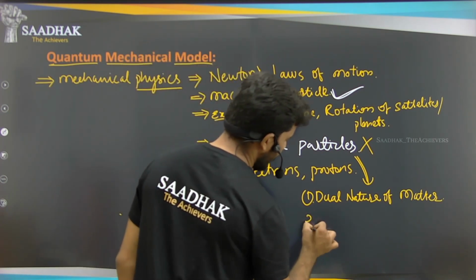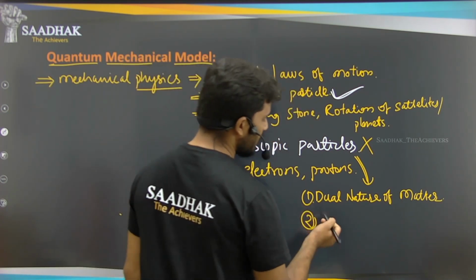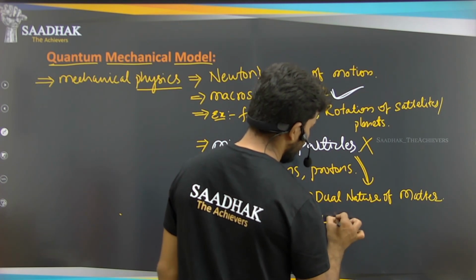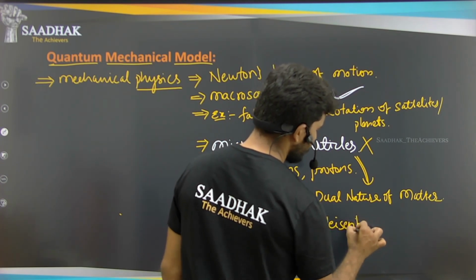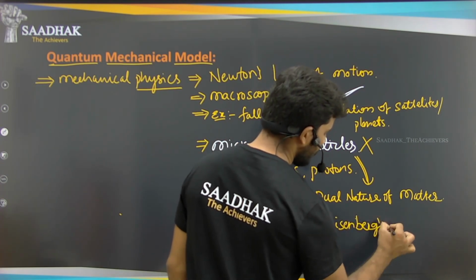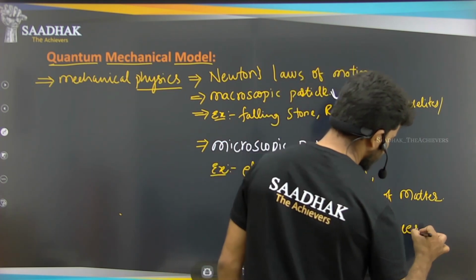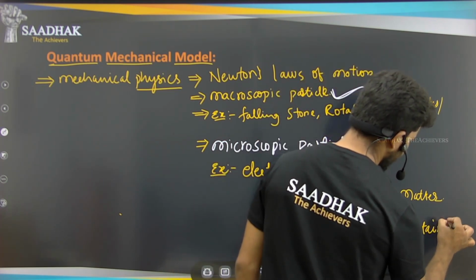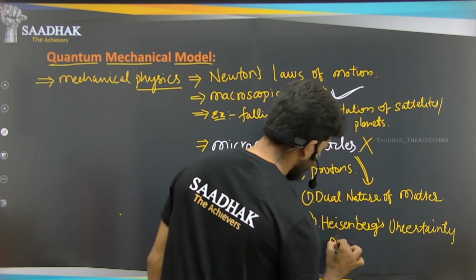And the second reason, we discussed just now, is Heisenberg's uncertainty principle.